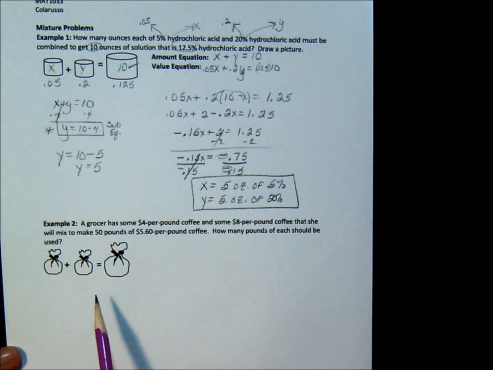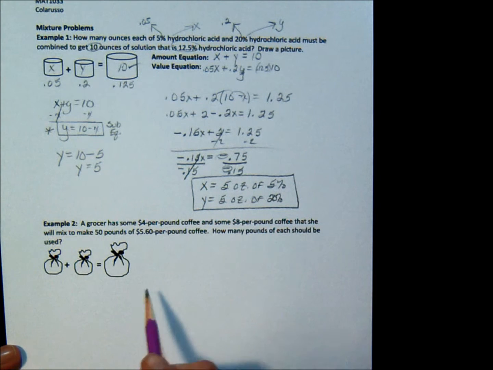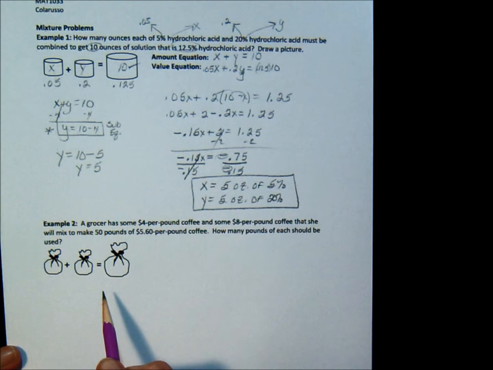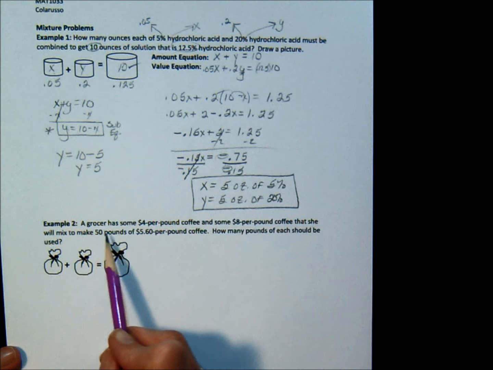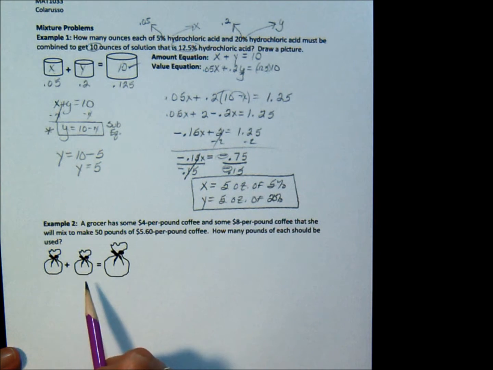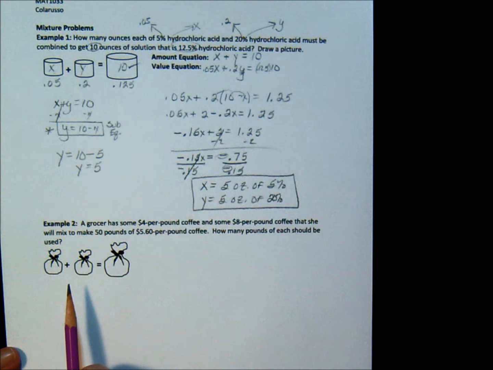Now let's do another one because I want you to see the same exact process repeated, but this time instead of percents, we have dollar amounts, but same process. So number 2 says a grocer has some $4 per pound coffee and some $8 per pound coffee that she will mix to make 50 pounds of $5.60 per pound coffee. How many pounds of each should be used?